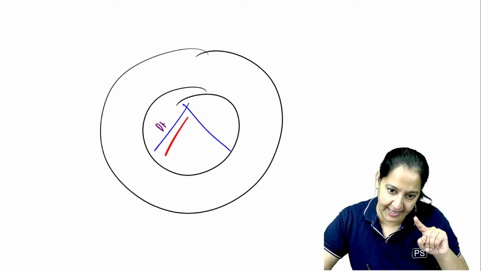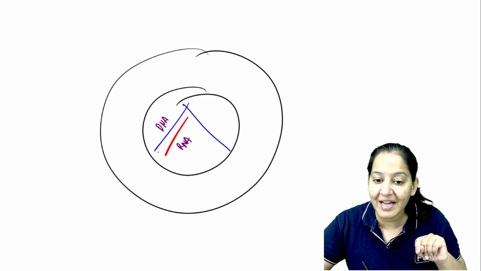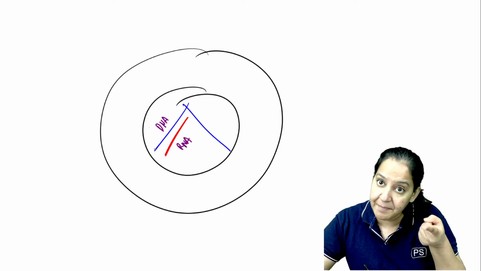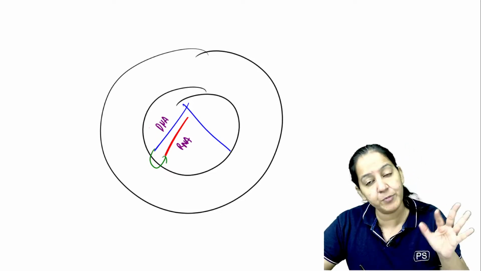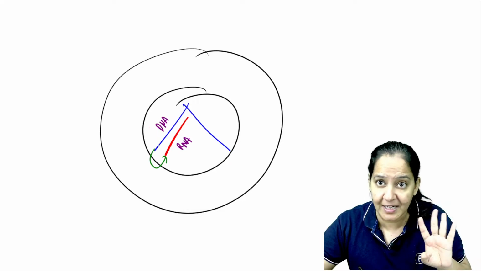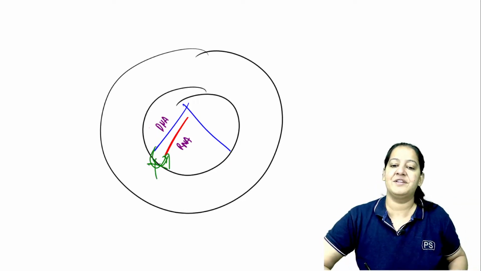Can you see? This is DNA. DNA से बन रहा है RNA. For this an enzyme is required. What is the name of the enzyme? DNA dependent RNA polymerase. Say it again. It is not opposite. You will get one of the options as RNA dependent DNA polymerase. नहीं जी. It is DNA dependent RNA polymerase. है ना? This enzyme is inhibited by rifampicin.